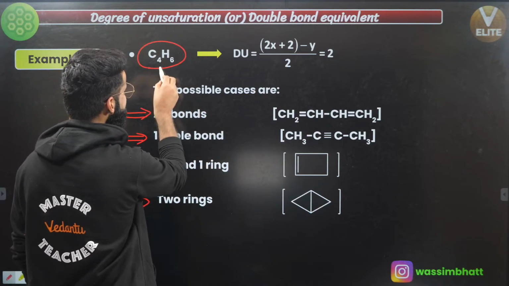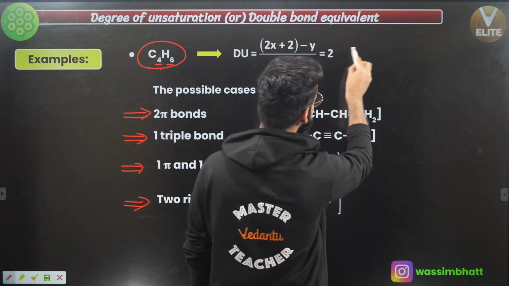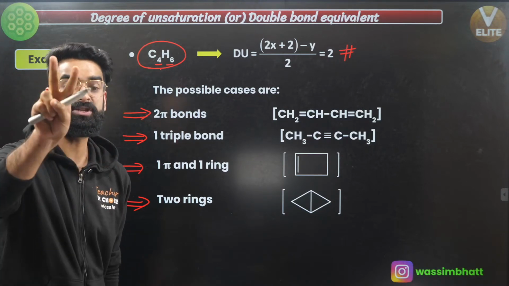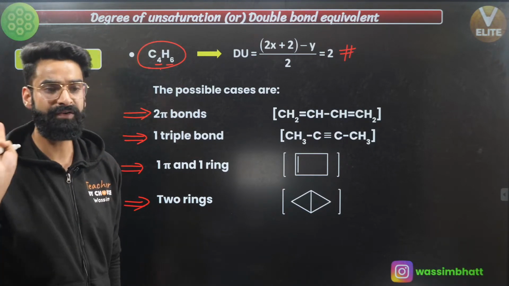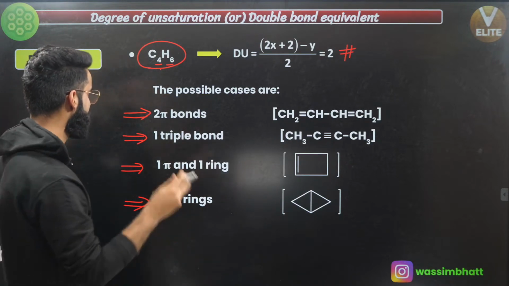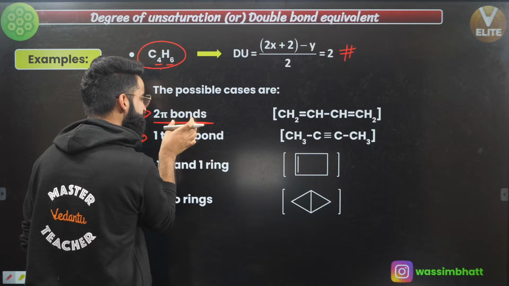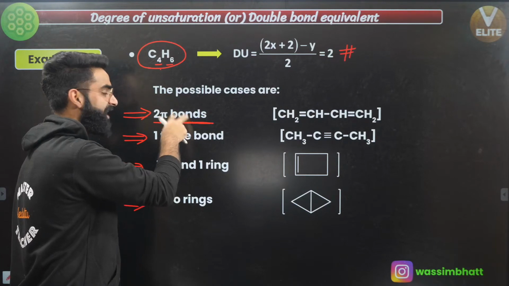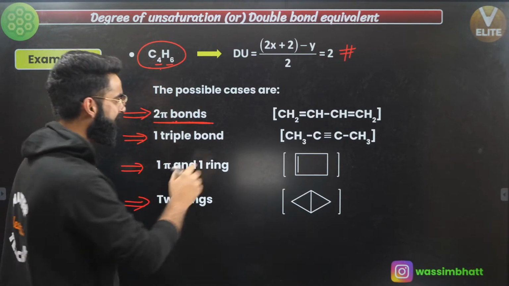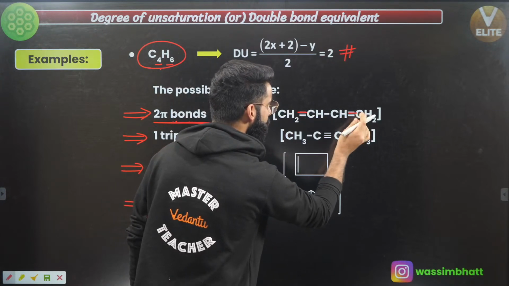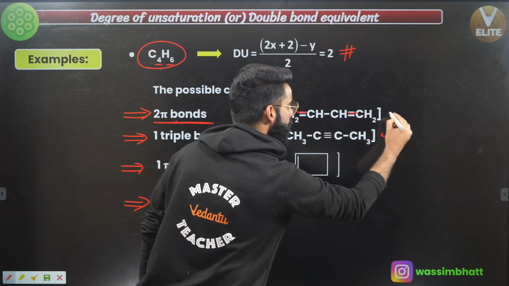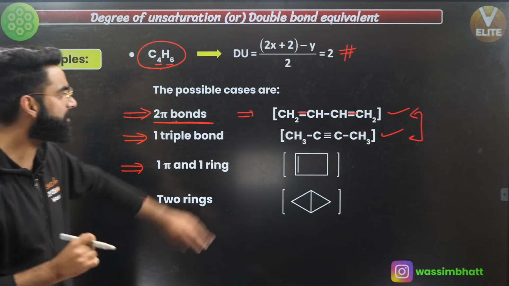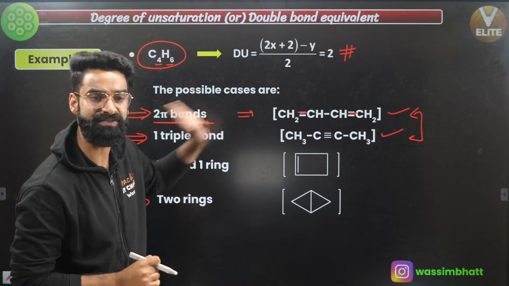See guys, very simple. C4H6, right? X value is 4, Y value is 6. Degree of unsaturation comes out to be 2, right? So in the first case, there can be 2 pi bonds, which is possible if there are 2 double bonds, or 1 triple bond. In the first one, we have got 2 pi bonds. And in the second one, we have got 1 triple bond containing 2 pi bonds. So these two structures satisfy the first condition that there are 2 pi bonds, right?